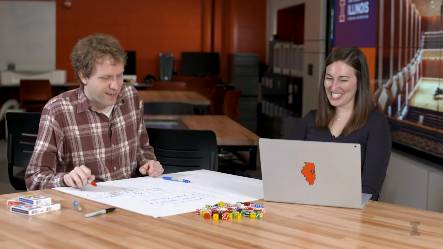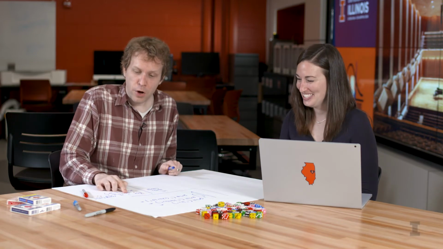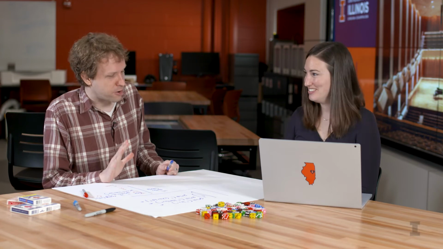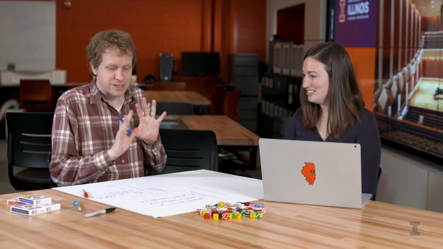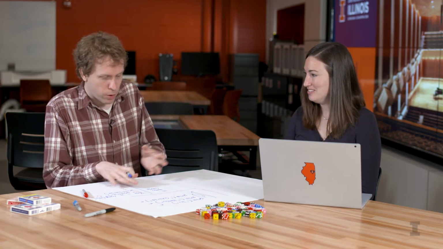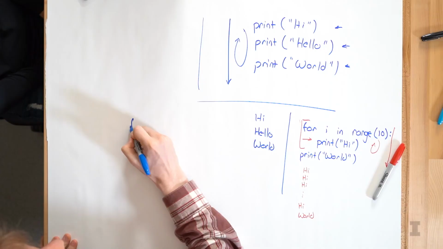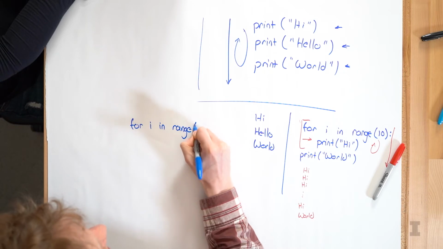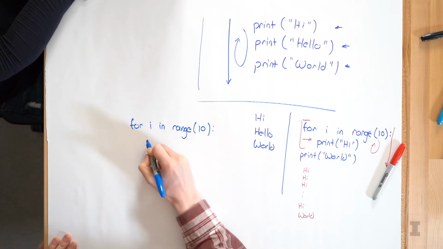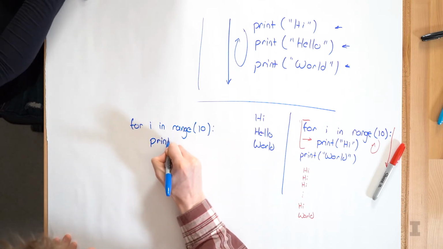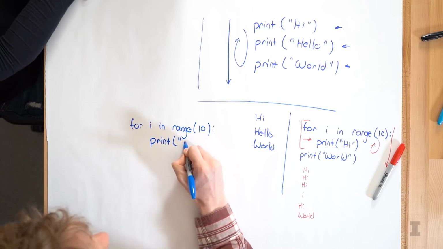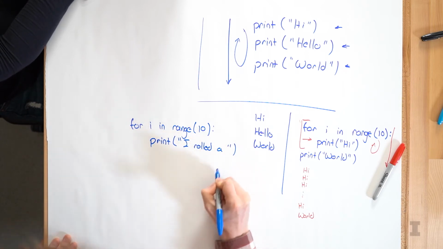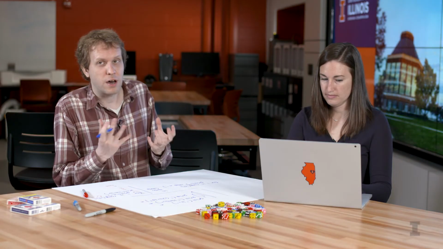Exactly. And we can put as many lines of code inside the for loop as we want, so long as we constantly are indenting. So if we look at a slightly more complicated program where we're doing 2 things, I'm going to say for i in range 10, and then print out one line that says I rolled a, and then print out the result of a dice roll.